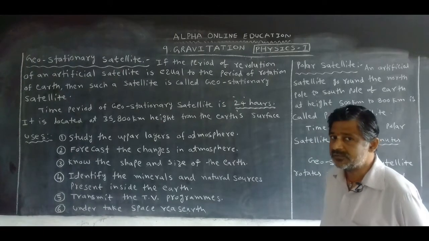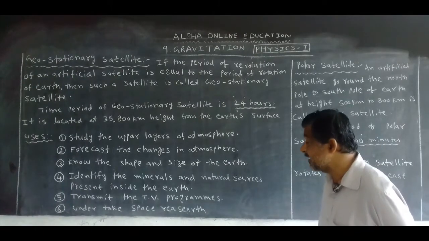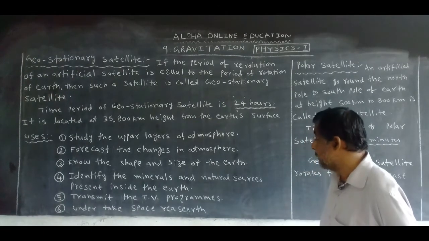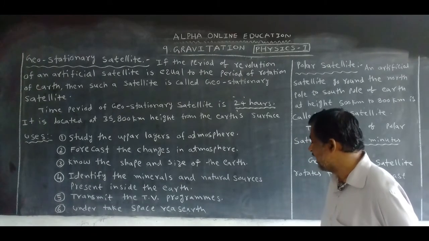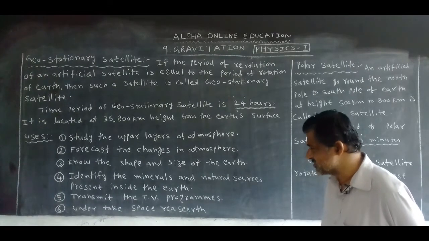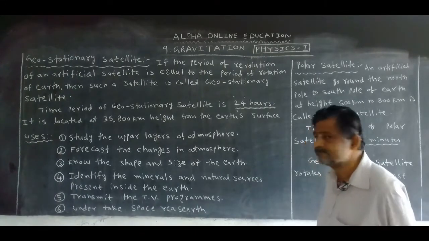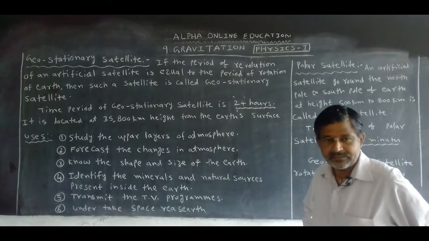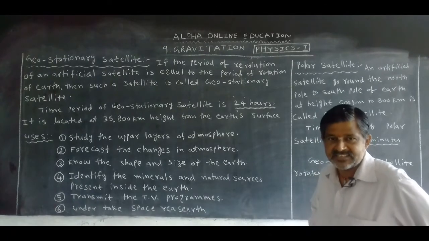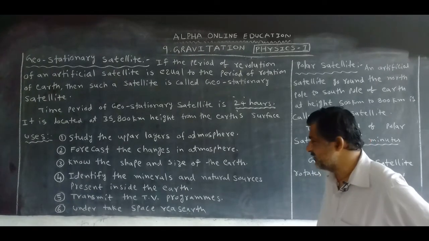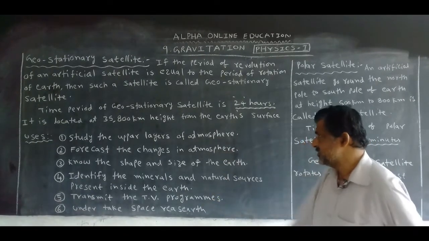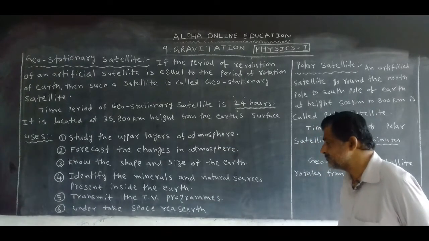And the fourth one, identify the minerals and natural sources present inside the Earth, where the oil is present, where the mines are present. Everything is identified with the help of the geostationary satellite.